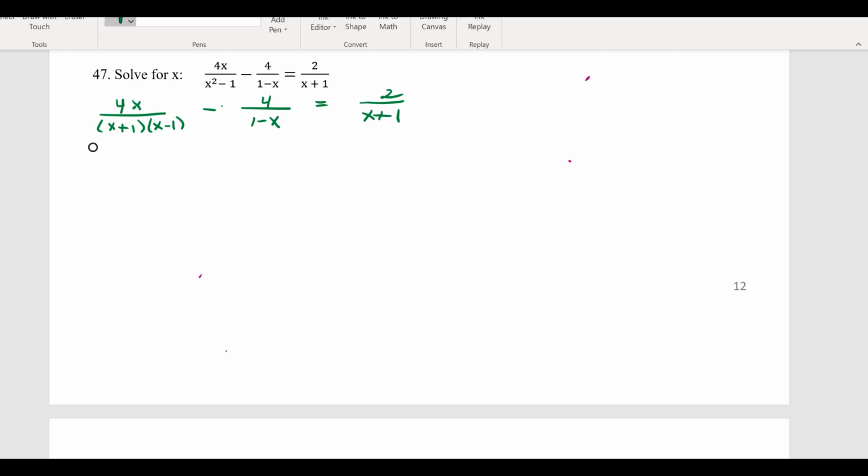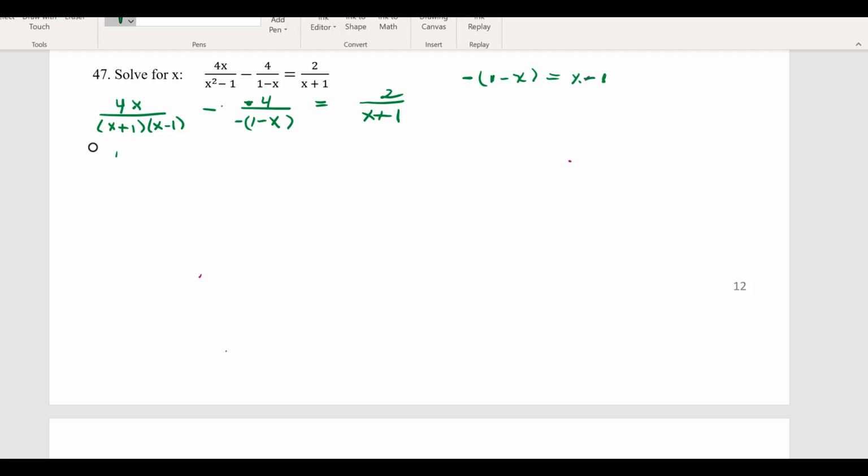The LCD is the product of the unique factors. So theoretically, it would be x plus 1 times x minus 1 times 1 minus x. But there's a little shortcut we can do to make our lives easier. I know that if I multiplied negative 1 times 1 minus x, that would be the same thing as x minus 1. If I multiply the denominator by negative 1, I have to multiply the numerator as well.